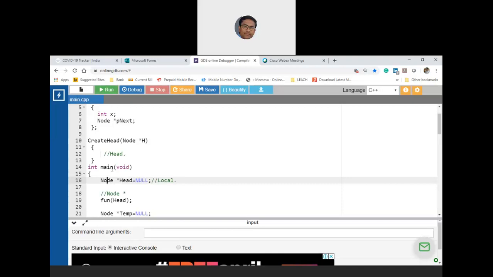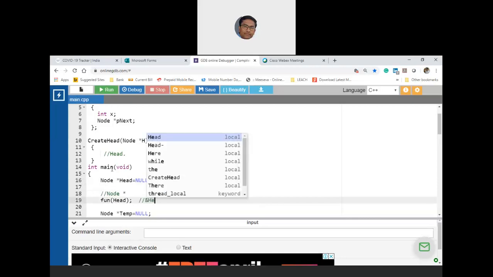So if I declare a local head which is in line number 16, and if there is a function which is in line number 19 where you want to do some activity inside fun, then you have to pass head, and therefore when the execution enters into create head or that fun, then h is aliased by head. So now this is method 2 or approach 2.